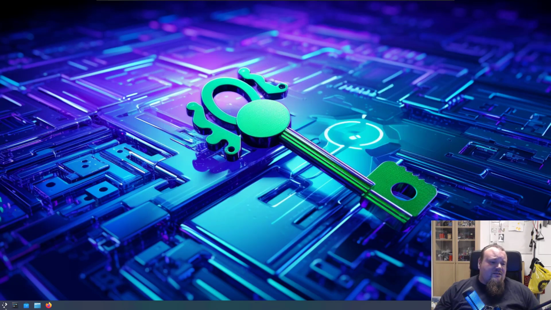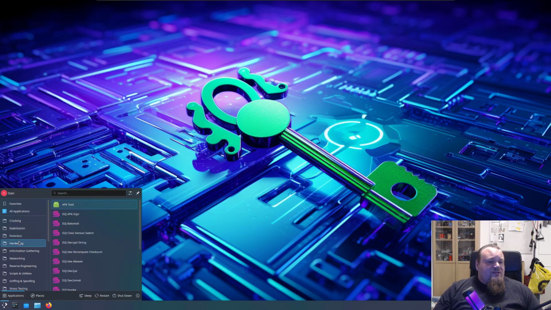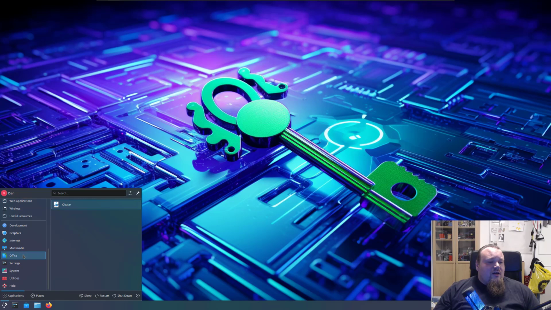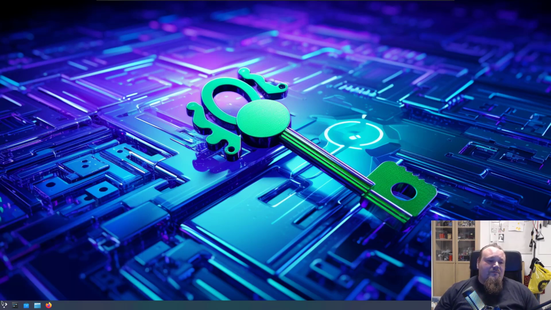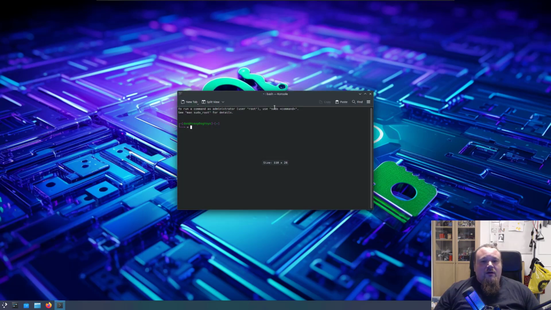Let's now go ahead and click the start button down below, whatever we're going to call it. And now we have the possibility to open a console. We also have all the different kinds of tools at our hand. We can just scroll through them: cracking, exploitation, forensics, hardening, information gathering, all these kinds of things. That's also something Kali adopted from the old days of BackTrack. But I was never really a big fan of clicking. I like doing my typing, so I'm going to open the console and see how this runs.